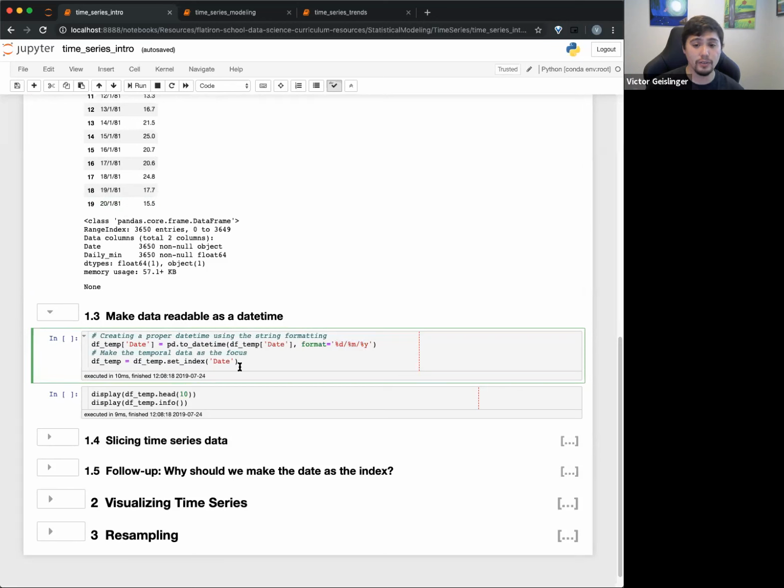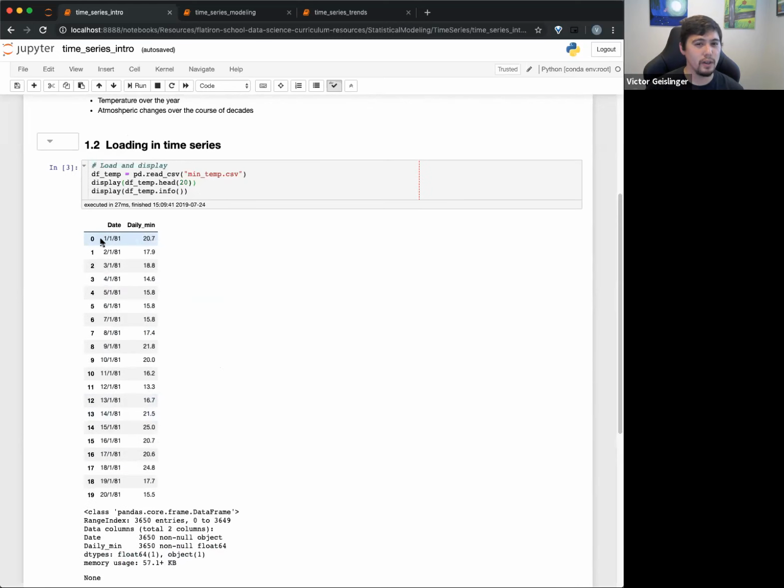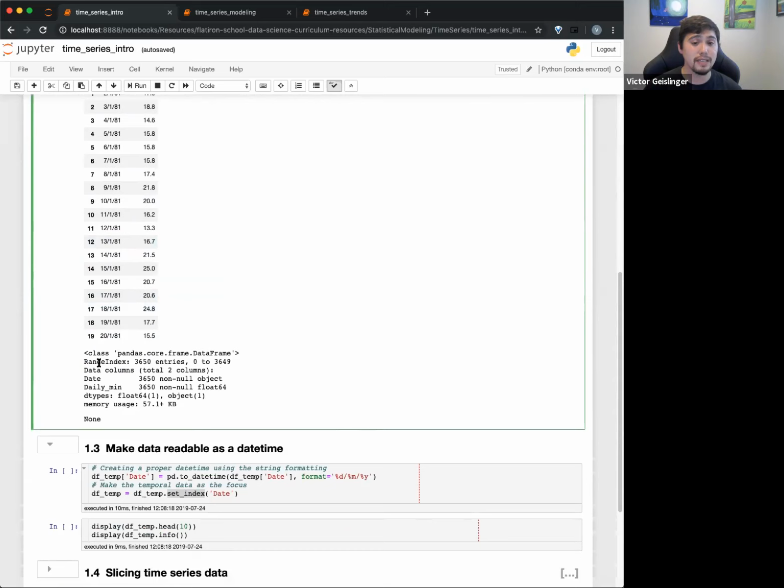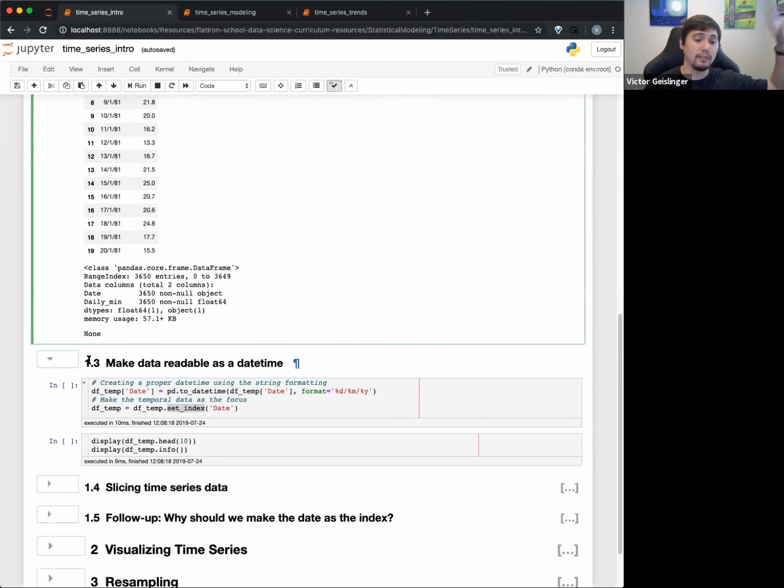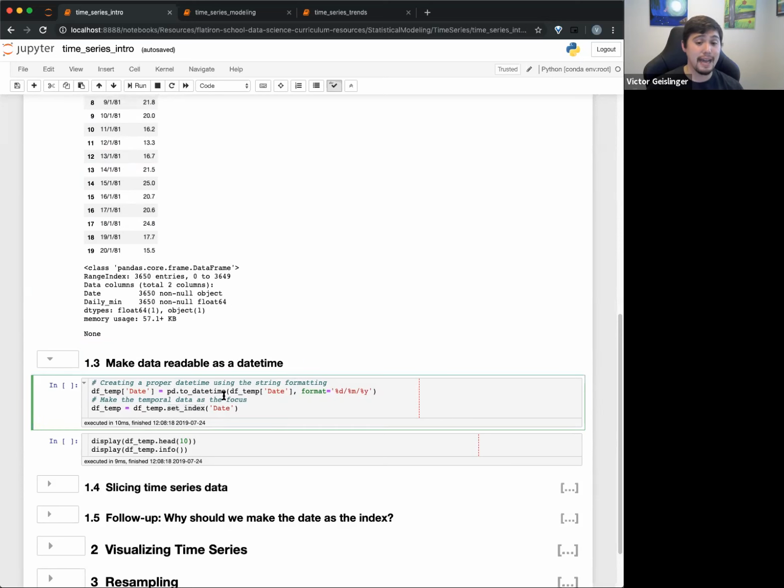And you can see here, I also make the date the main focus. Remember, in this case we're talking about time series, so our temporal information should be the focus of our actual data. So I'm saying, all right, set index, because right now, real quick, if you haven't noticed, hopefully it's not news to you, this part right here is actually our index. By default, when we load our information from a CSV and there's no index, the index will just be made up: 0, 1, 2, 3, just counting up. We don't want it to just be a data point like the first data point. There's actually information in the date itself, so we're going to set that as the index, okay?